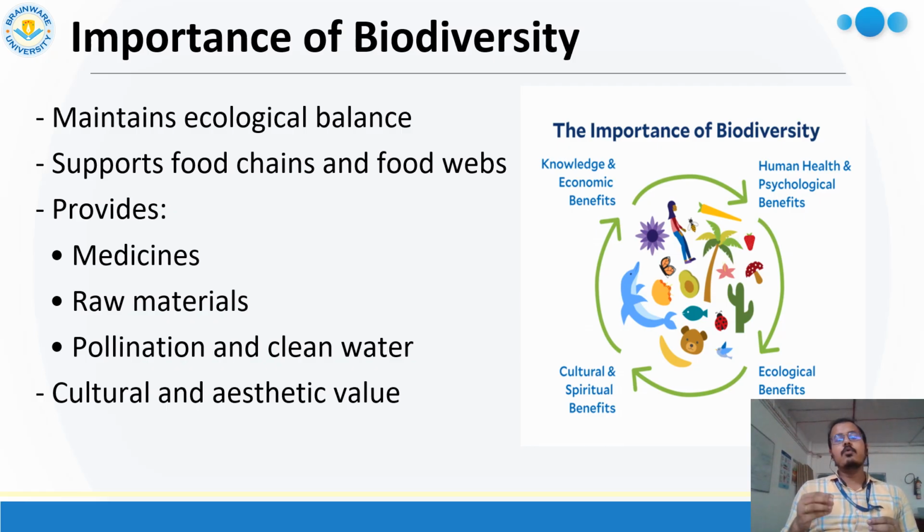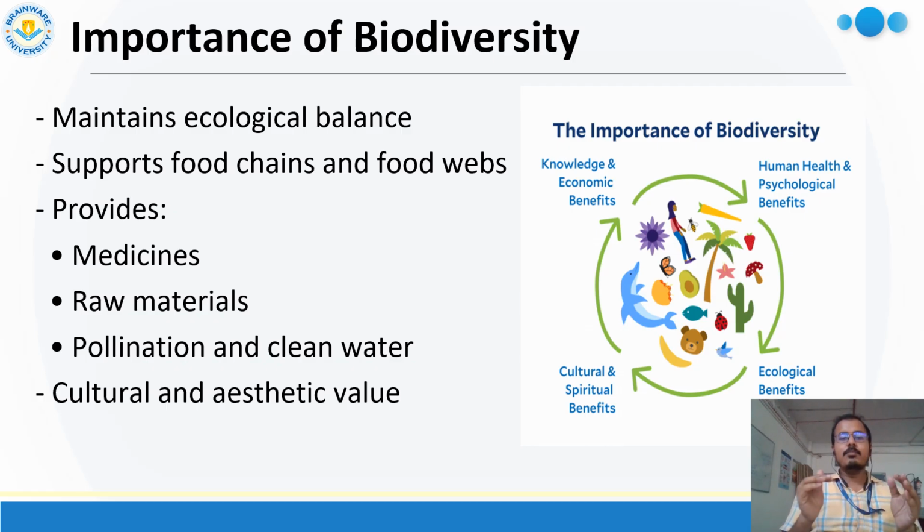Second one, support for the food chain and food web. Total ecological balance depends on the relation between producers and consumers. Producers produce the energy, and consumers consume that energy. This relation is reflected through the food chain, and the complex form of food chains is known as a food web. The balance between producers and consumers is all part of biodiversity. This is another important part of biodiversity.